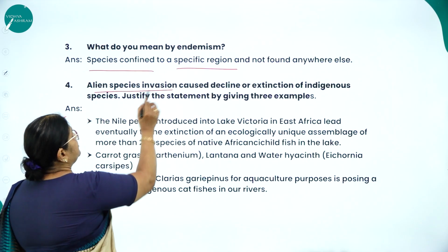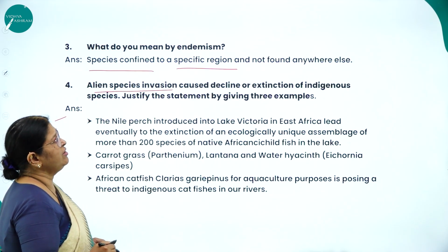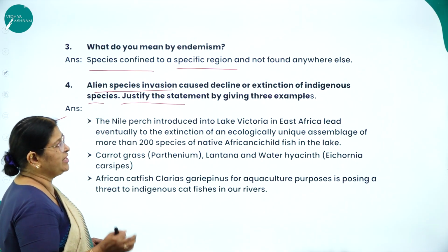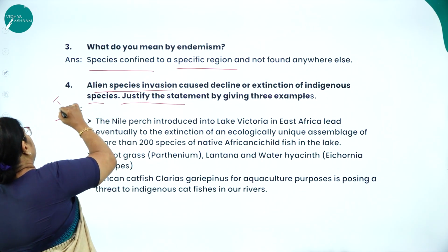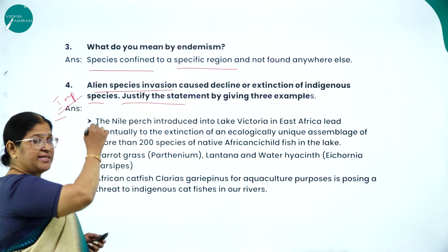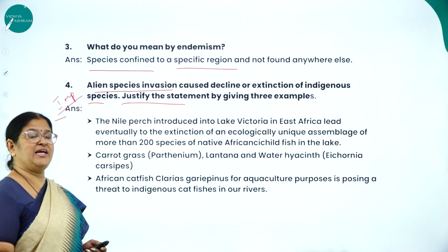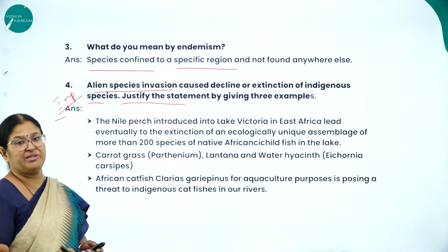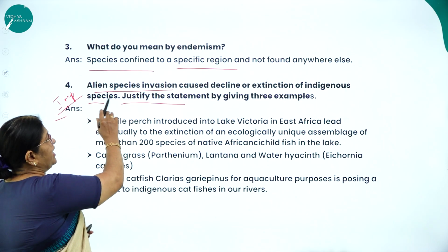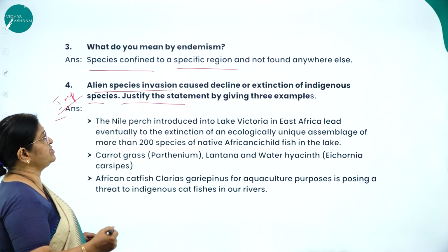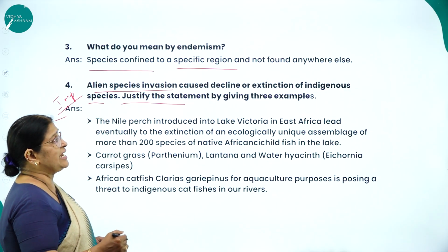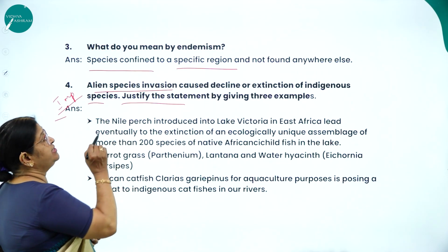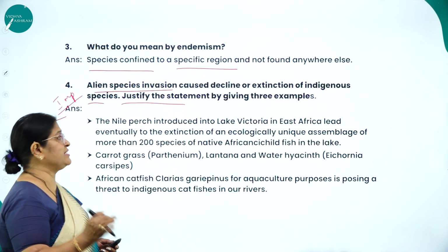Next, alien species invasion caused decline or extinction of indigenous species. Justify the statement by giving 3 examples. This is also important. These are the type of questions that are repeatedly asked, and it means that this concept is very important from the examination point of view. So alien species or exotic species invasion causes decline or extinction of indigenous species, that is, native species. Justify the statement by giving 3 examples.